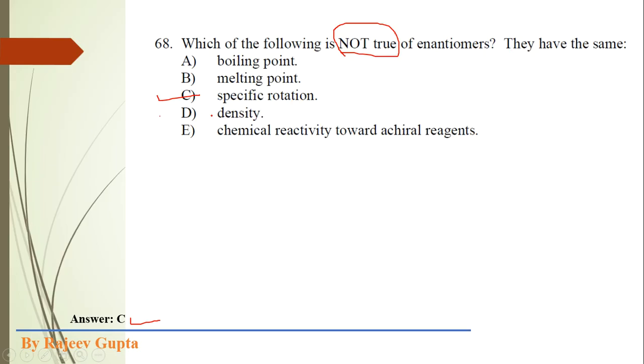Now density for two enantiomers will be same. Chemical reactivity towards achiral reagents will also be same. See, enantiomers show same reactivity with achiral reagents, but their reactivity generally changed with chiral reagents. But here achiral reagents or optically inactive reagents are shown. So here this property will be same for both enantiomers.